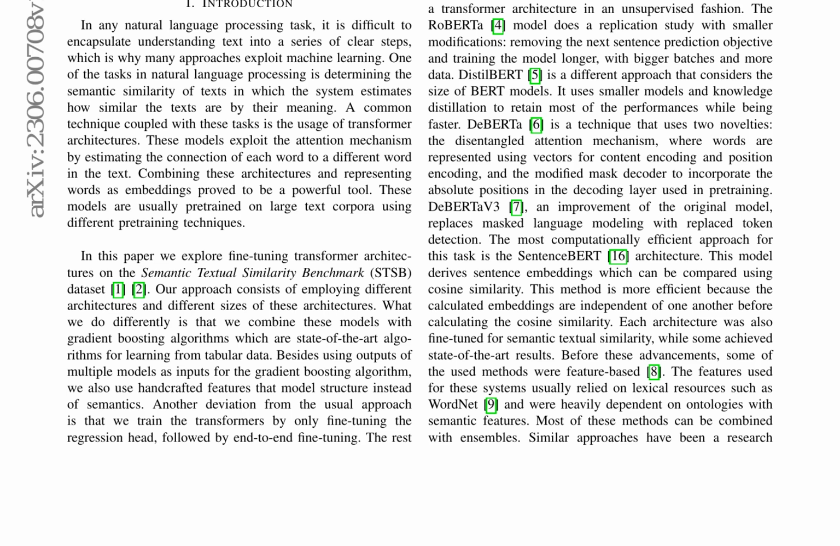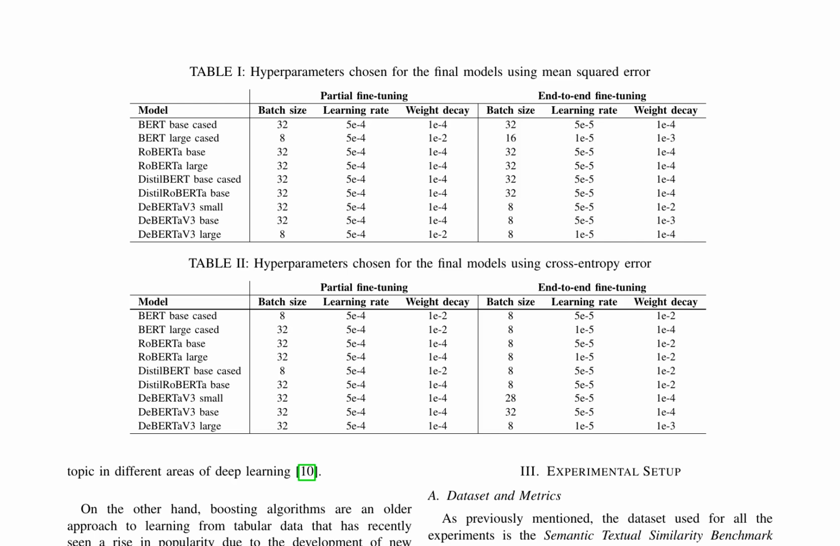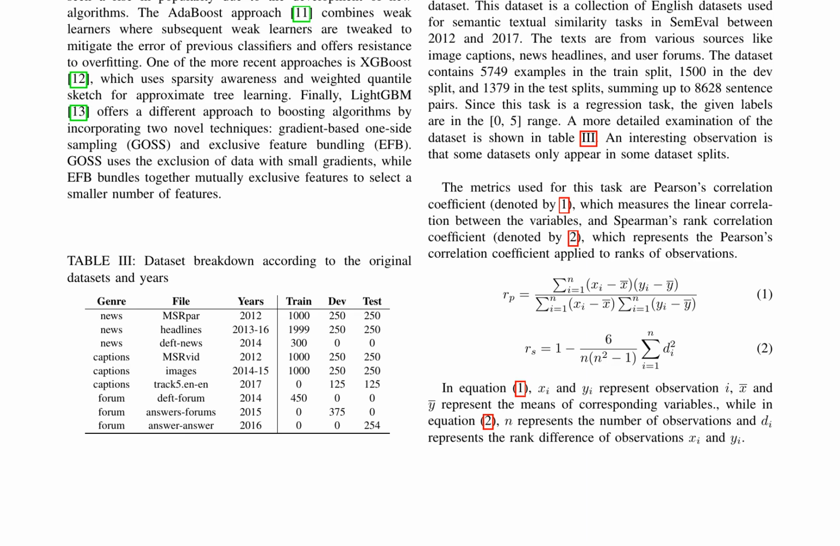The experimental setup includes the use of the Semantic Textual Similarity Benchmark dataset, which consists of English datasets from various sources like image captions, news headlines, and user forums. The dataset contains 5,749 examples in the train split, 1,500 in the dev split, and 1,379 in the test split. The task is treated as a regression task, with given labels in the 0-5 range. The metrics used for this task are Pearson's correlation coefficient and Spearman's rank correlation coefficient.